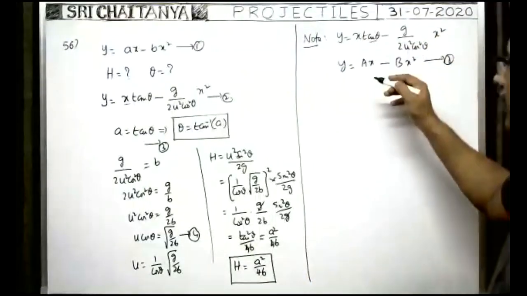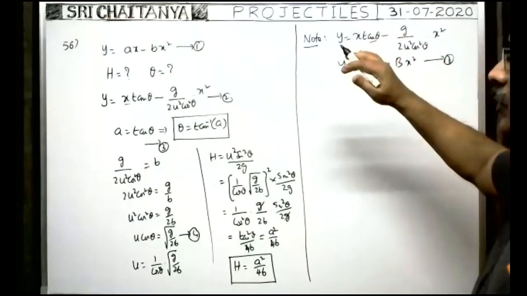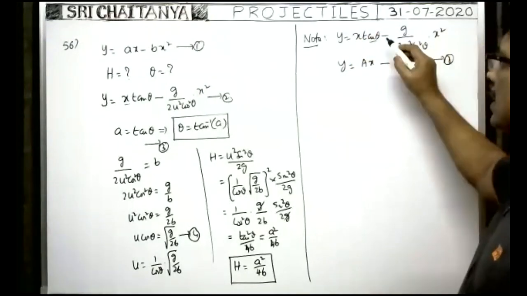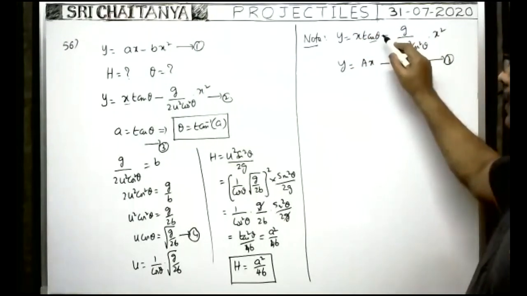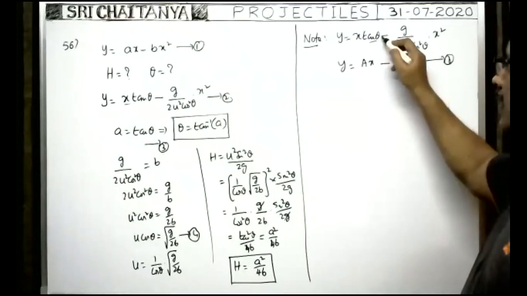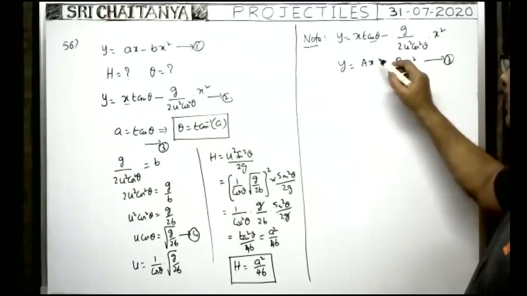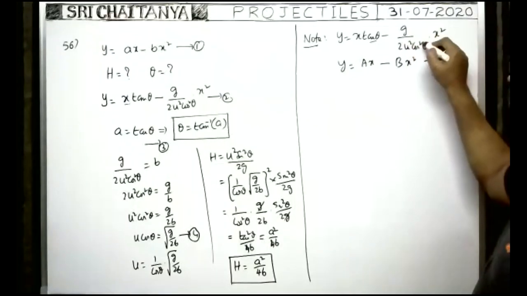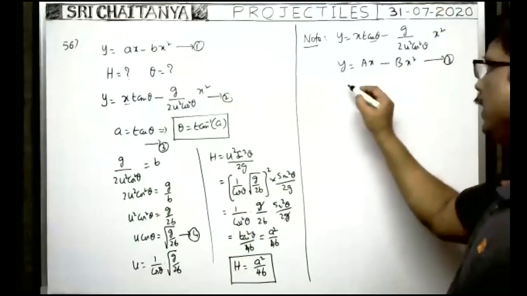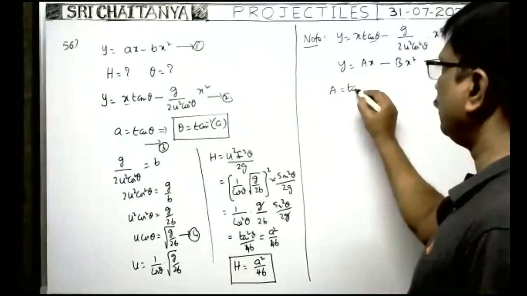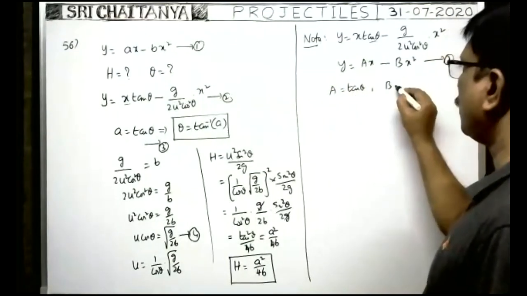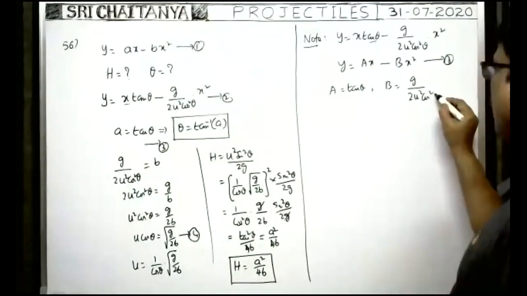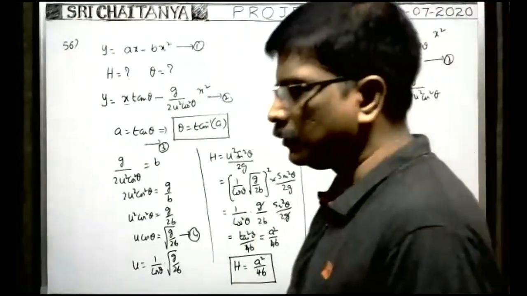Here, in order to show that the trajectory of a projectile is a parabola, first we derive this formula. In this, theta is constant. Whenever theta is constant, tan theta is constant, so a is constant. Once the body is projected with certain velocity u, this total term is constant. That is b. Here a is equal to tan theta, and b is equal to g by 2u square cos square theta. We can write like this now.